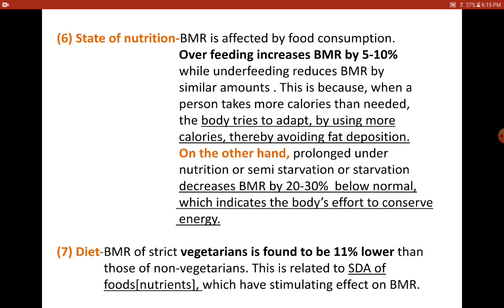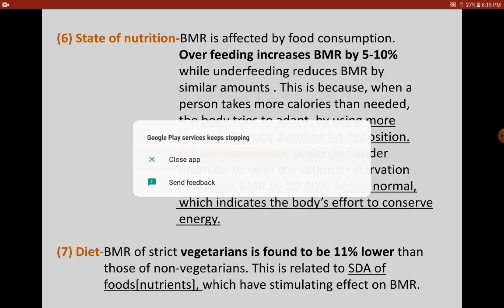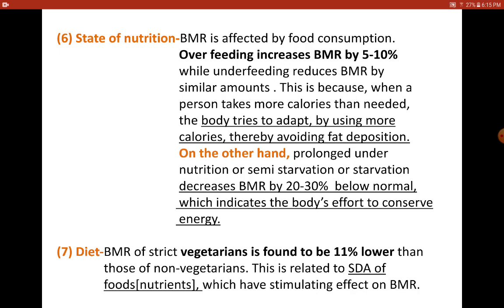Here there would be a question: okay, during starvation, how can we expect a person to be fat? I'm not saying that the person would tend to become fat, but whatever amount of diet is taken by the person, more of it is not used in maintaining the involuntary activities, but some amount of it is conserved, because the body makes an effort to conserve energy. It could be in the form of chemical energy stored in ATP molecules, or it could be converting some amount of carbohydrates or lipids into triacylglycerols and storing them in the adipocytes.